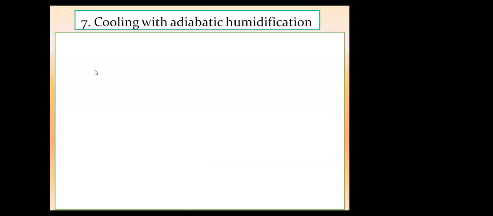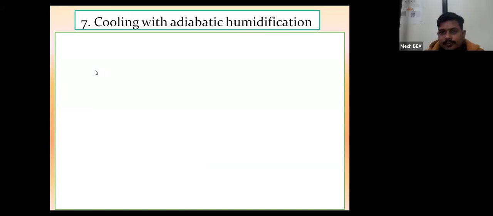So good morning, all of you. In our last lecture, we have seen various psychrometric processes. In that, we have seen what is meant by latent heating, that is called the humidification. Then what is meant by latent cooling, that is also called the dehumidification, and how to represent those latent heating and latent cooling processes on the psychrometric chart.